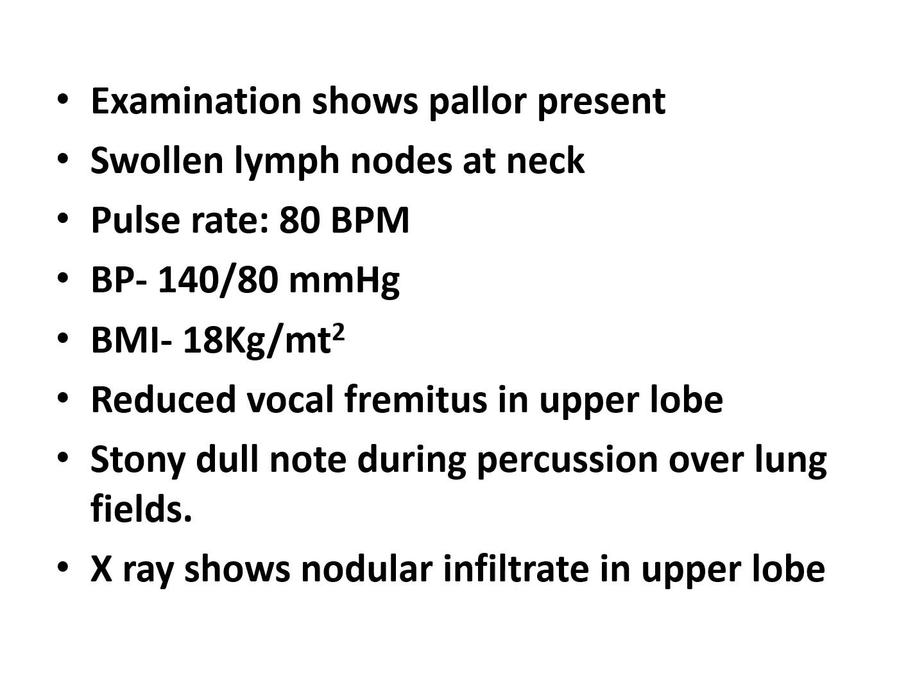Examination was done in the patient and it shows pallor present and swollen lymph nodes present at the neck. His vitals like pulse and BP are found to be normal. BMI, that is body mass index, is 18 kg per meter square. Body mass index is calculated using weight in kg upon height in meter square, and 18 kg per meter square shows that he is underweight.